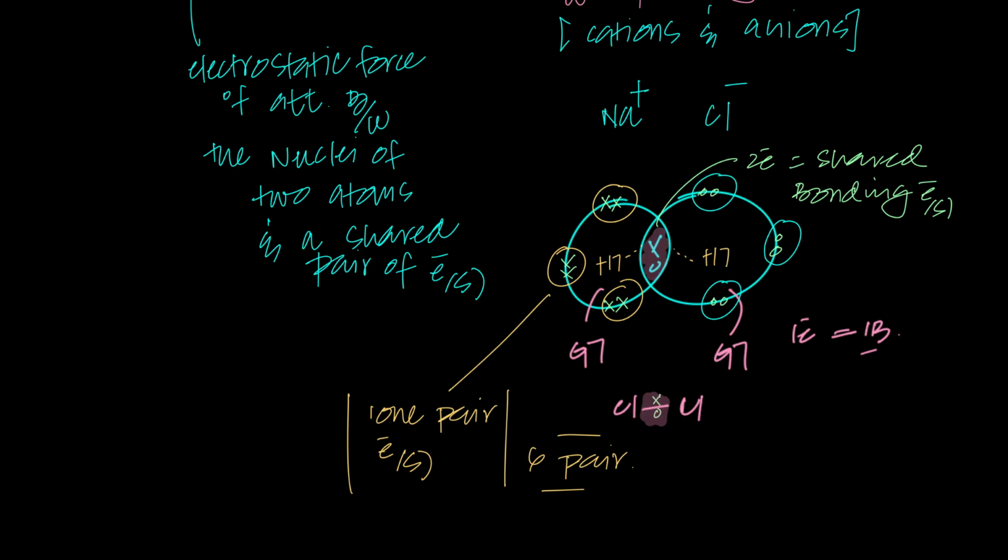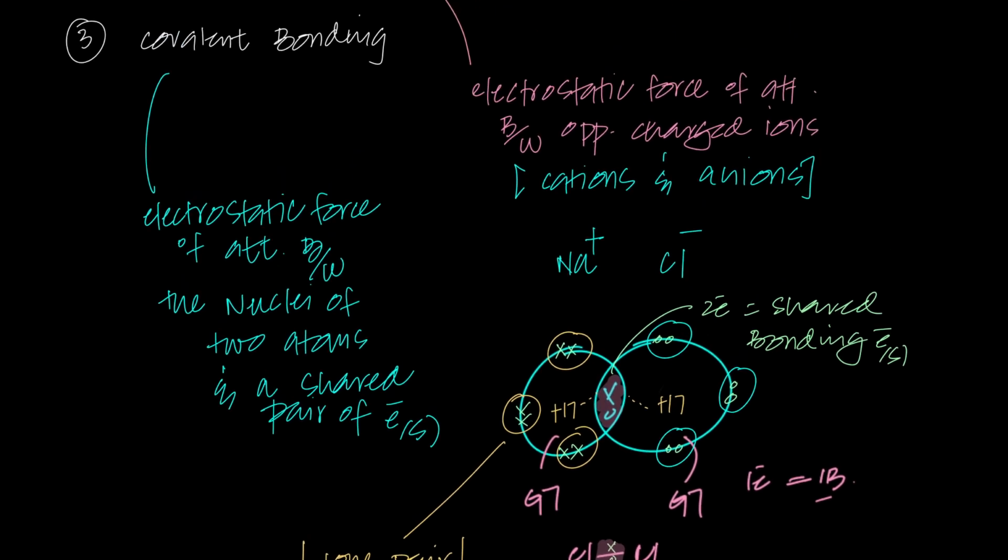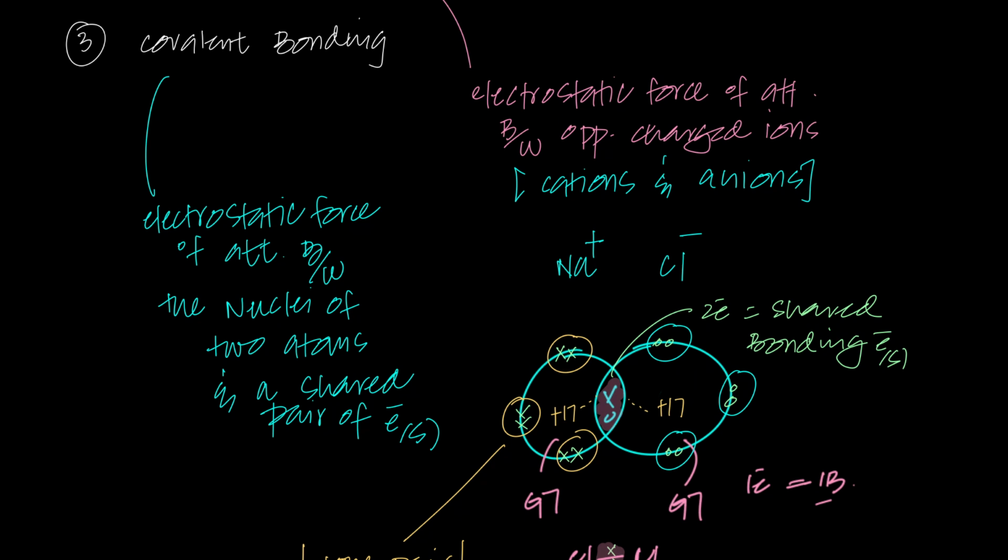And that is what electrostatic force of attraction is. That's the electrostatic force. These are negatively charged particles and the protons are positively charged particles. Which type of force exists between positive charges and negative charges? Static charges. Well, that force is called electrostatic force of attraction. You've studied this from your elementary school. So the covalent bond is nothing new. It is also electrostatic force of attraction. But it depends. When you talked about ionic bonding, you said that the electrostatic force of attraction exists between oppositely charged ions.